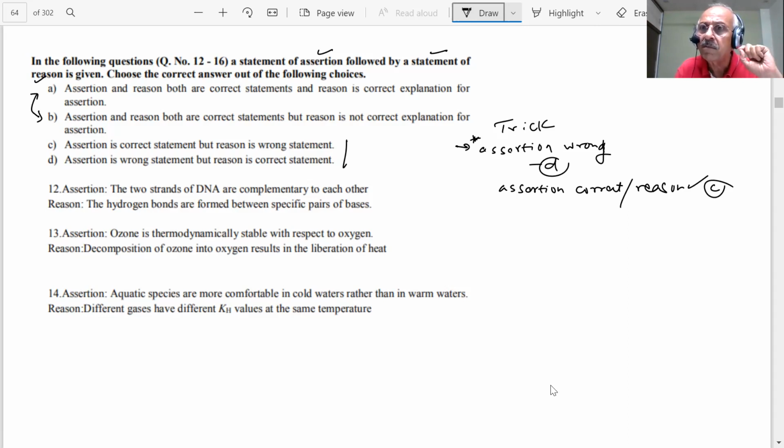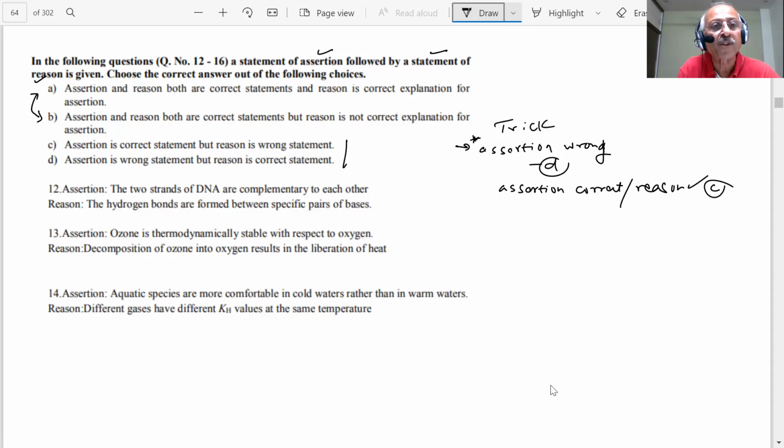Where is the flaw in these choices? C and D are not a problem, but for A and B I have to decide whether the reason is a correct explanation of the assertion or not. Assertion is a statement of fact, students. So let us see what I am trying to say.